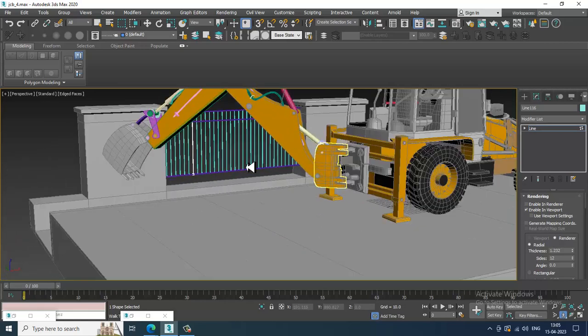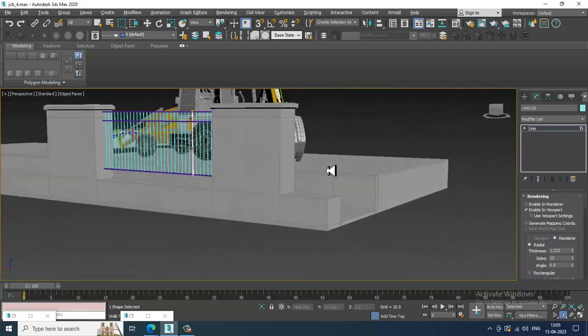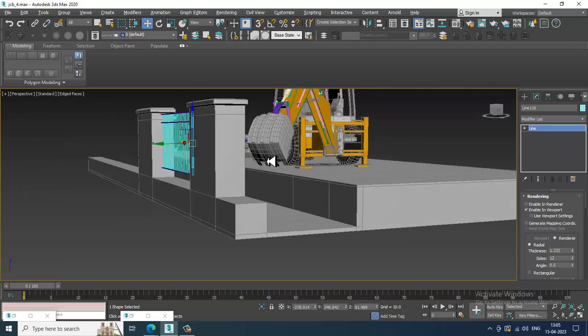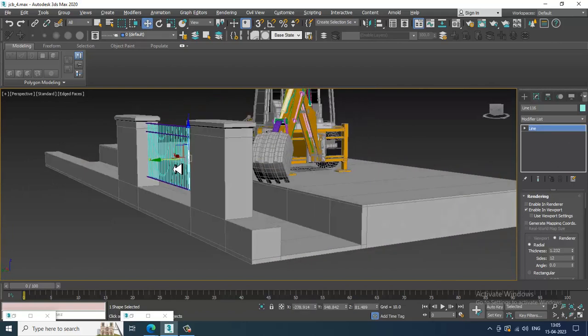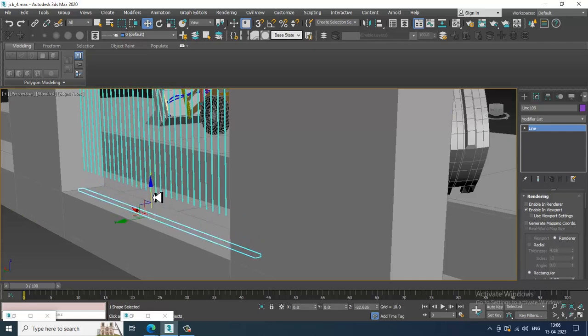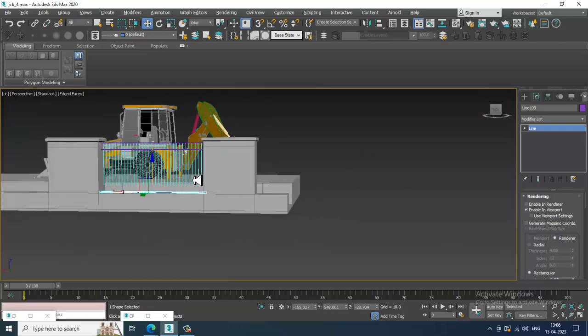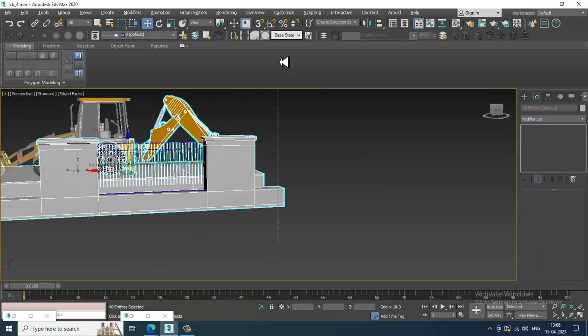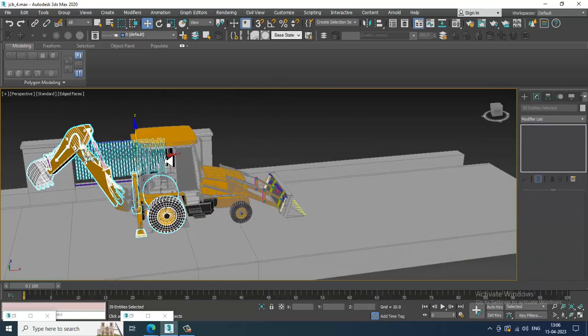Okay, this is going to go down more. If you see it correctly, it's going to go down till here. So we can just extend this. Alright.